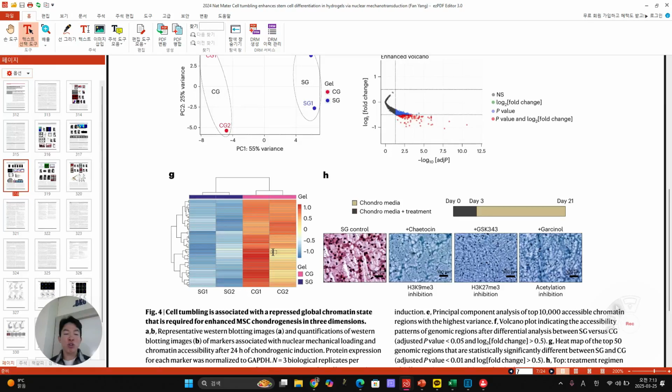And then when they mimic the chromatin structure similar to the CG, even though they culture stem cells in SG, they found that chondrogenesis was inhibited. They show decreased chondrogenic differentiation. But interestingly, this Gaussian, even though they didn't change at all between these two groups, inhibited the acceleration, which also decreased.